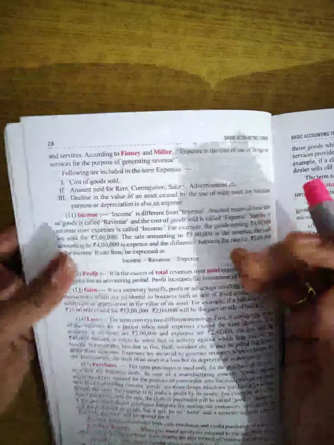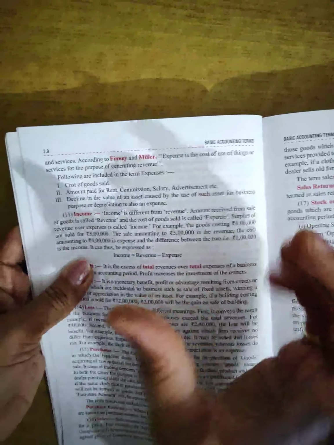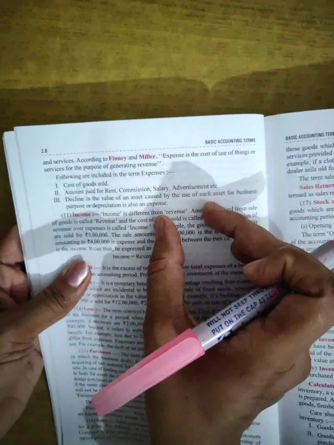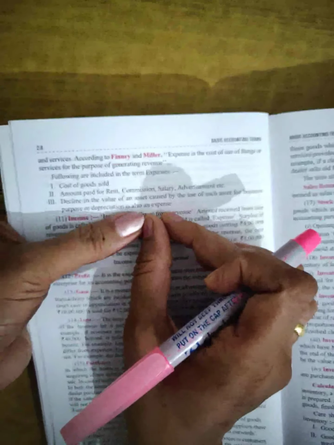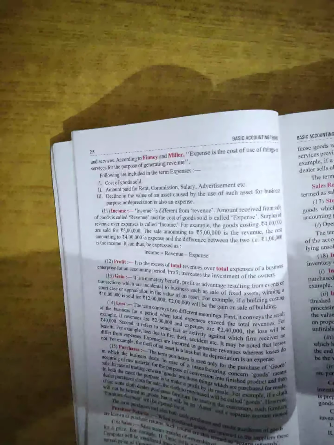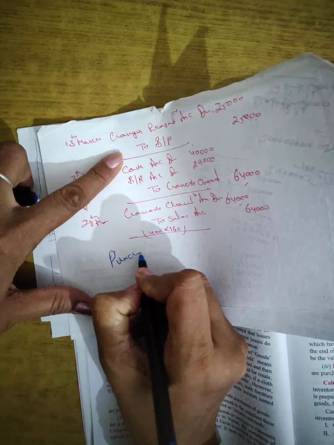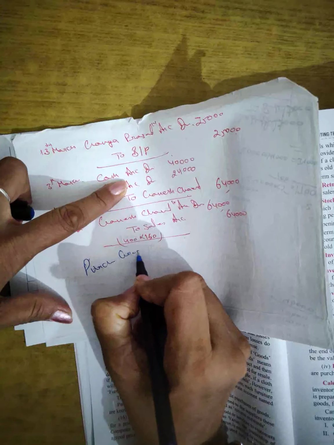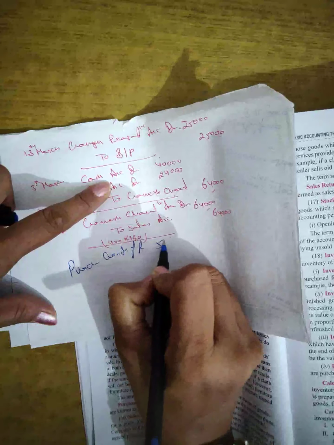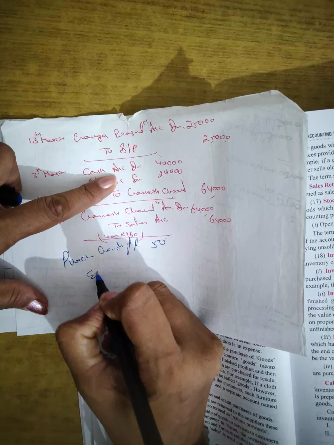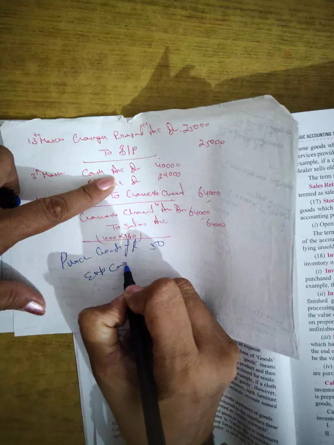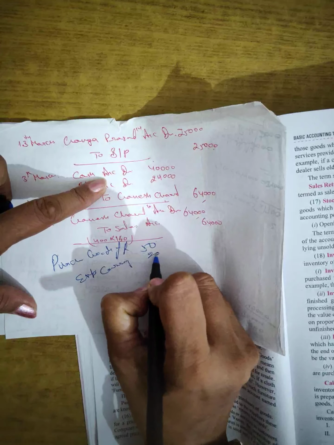Let's take a simple example. You have purchased some goods at 50 rupees, all right, and you have spent some expenses like carriage and all, 20 rupees.